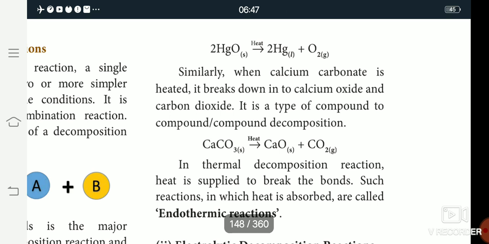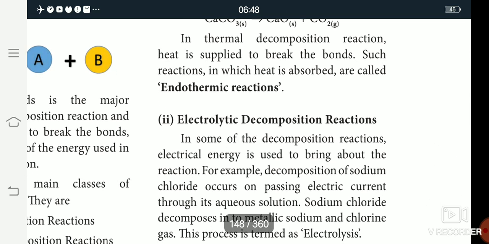Many metal carbonates can take part in thermal decomposition reactions. The thermal decomposition reaction is otherwise called an endothermic reaction.